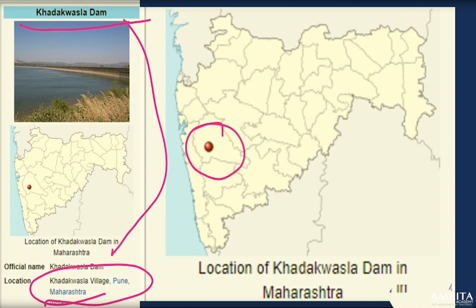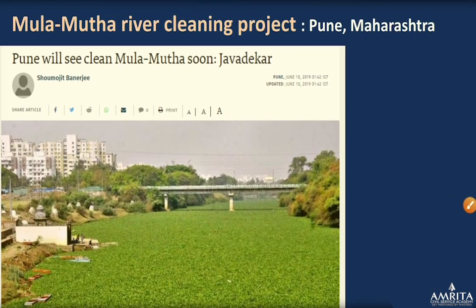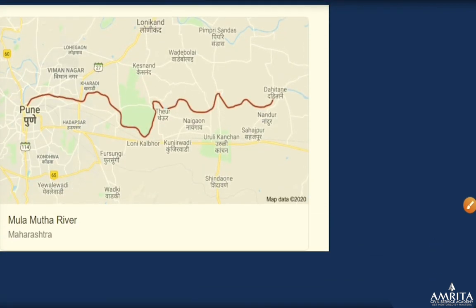Okay. So we have already done this particular current affair, the Mula-Mutha river cleaning project in Pune, Maharashtra. It was a gift from the center, if you remember, right? I hope you are revising it. So this is the Mula-Mutha river and the particular dam is located on it.